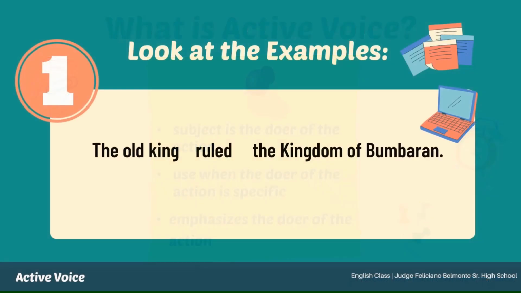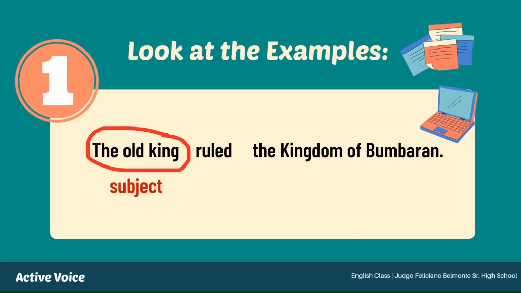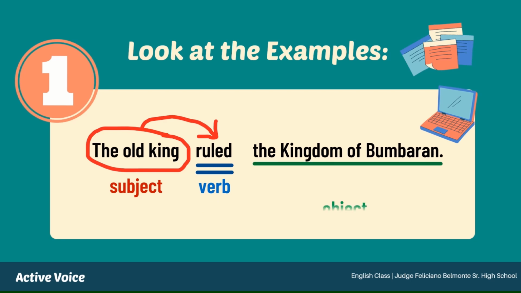Let's take a look at some examples. Will you tell me the subject of the sentence? Great! The old king is the subject of the sentence. The old king is the doer of the action ruled, the verb. And the kingdom Bumbaran is the object of the sentence. The object is the person or thing that receives the action. And this sentence is an example of active voice.